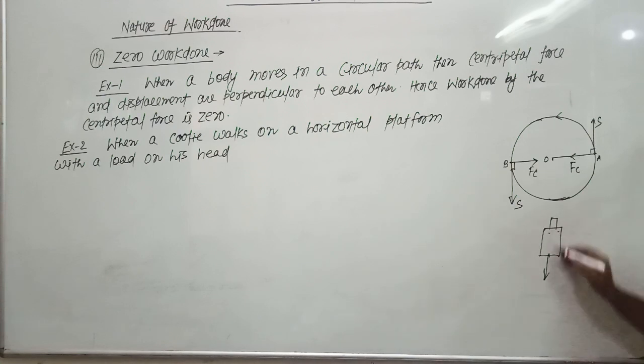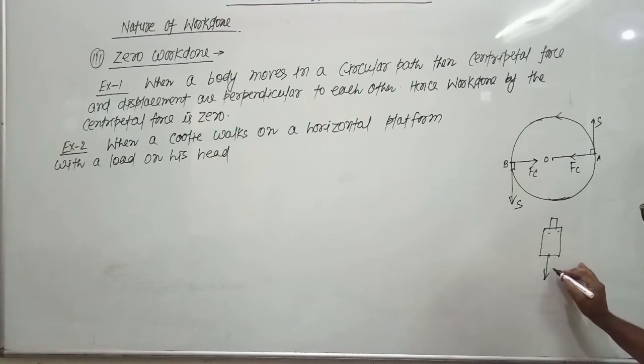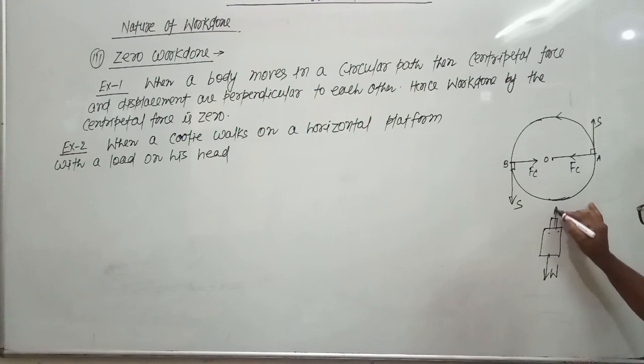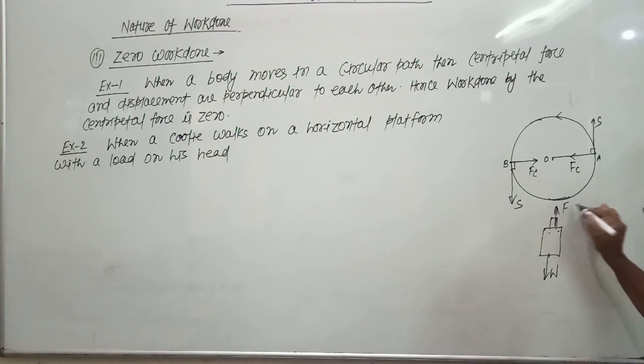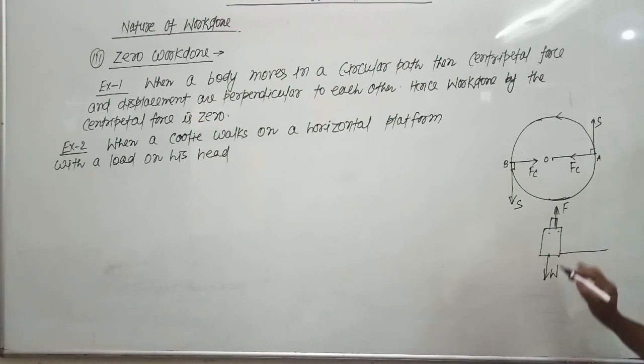The weight of the coolie, including the mass on his head, is in the downward direction, and the force acts in the upward direction, and the displacement in the horizontal direction.